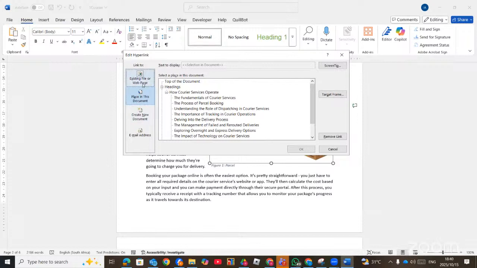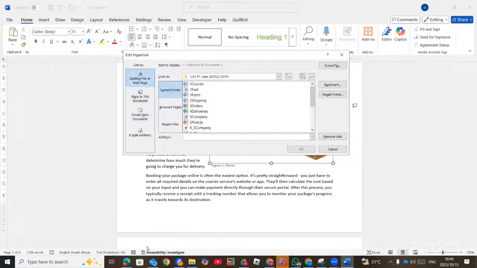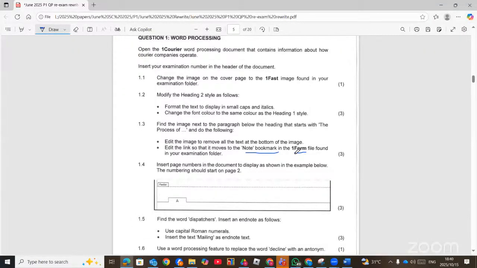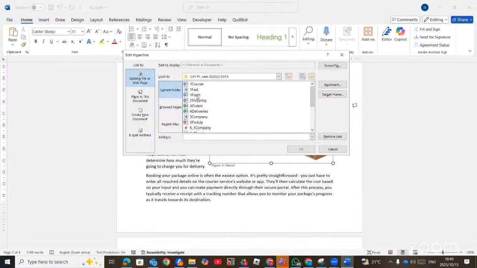Then you have to go to existing file or web page. Why do we have to go there? Because we are picking the bookmark from another file called OneForm. So we choose existing file or web page. Then we select OneForm. Now, when you click on OneForm, it's not going to give you the bookmark here. So when you select it, then you click on bookmark.